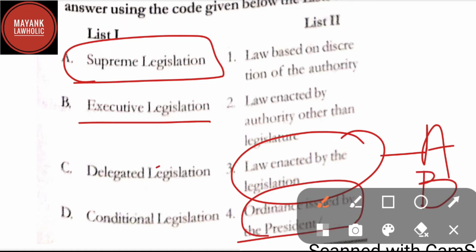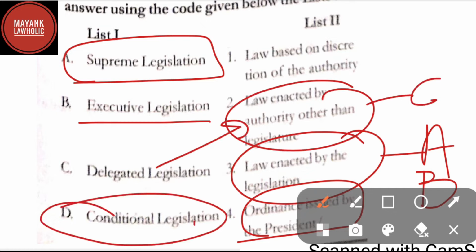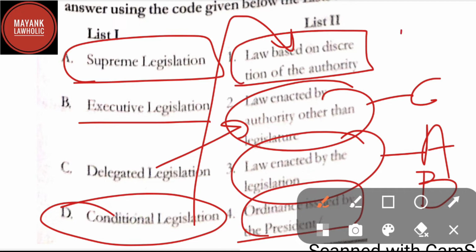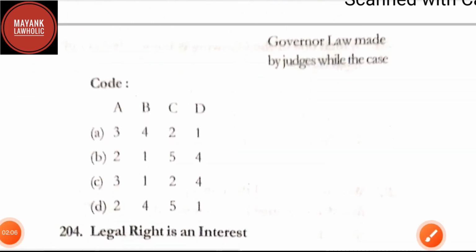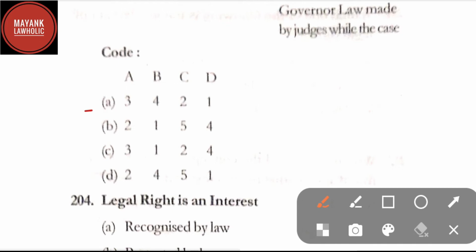Then delegated legislation: law enacted by an authority other than the legislature. And then the last, conditional legislation: it is related to law based on the discretion of the authority. So by going through these matches, the correct code here is option A.